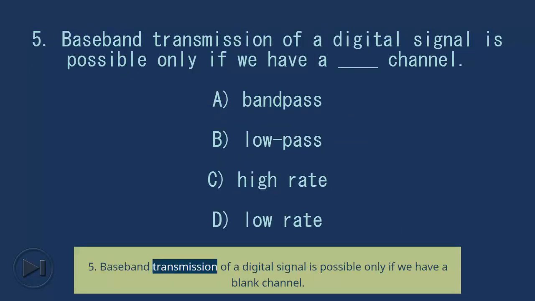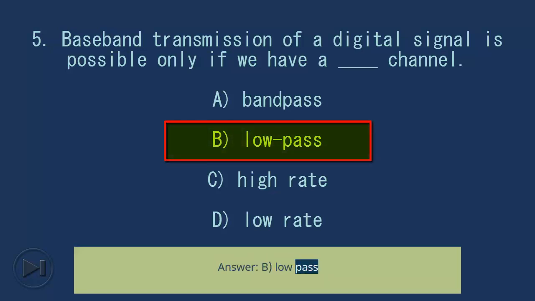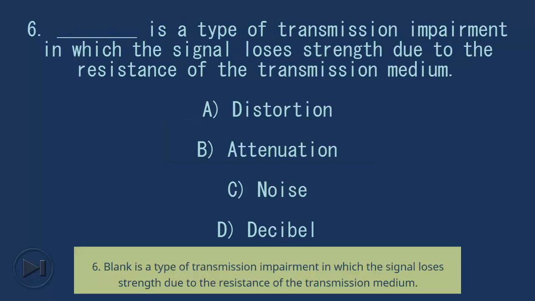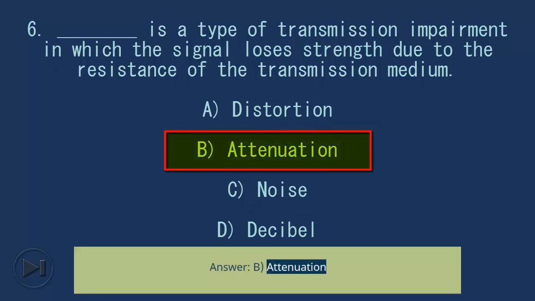5. Baseband transmission of a digital signal is possible only if we have a blank channel. A. Bandpass. B. Low pass. C. High rate. D. Low rate. Answer, B. Low pass. 6. Blank is a type of transmission impairment in which the signal loses strength due to the resistance of the transmission medium. A. Distortion. B. Attenuation. C. Noise. D. Decibel. Answer, B. Attenuation.